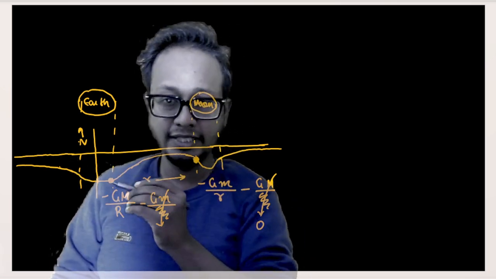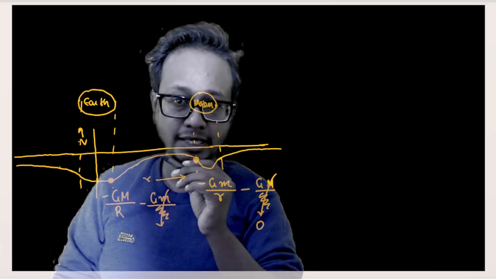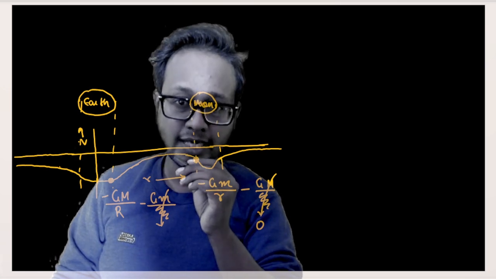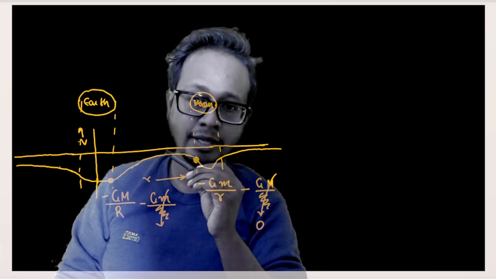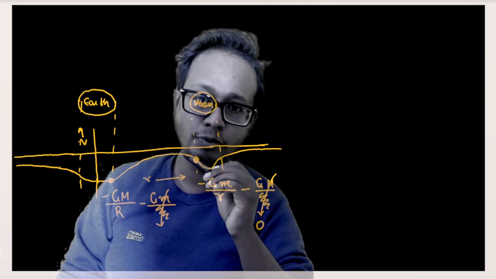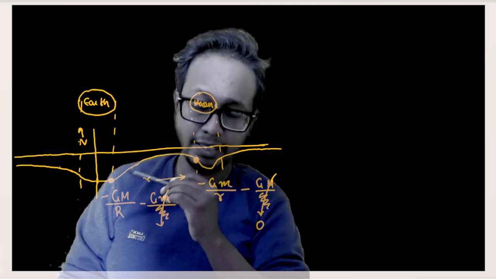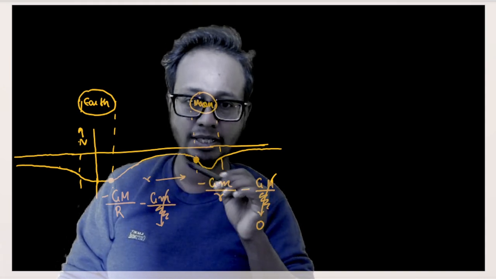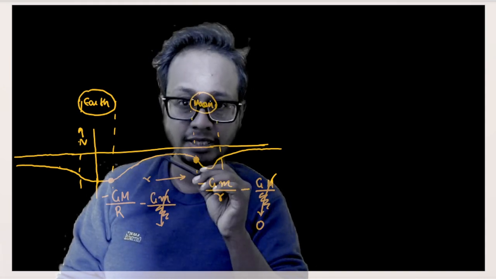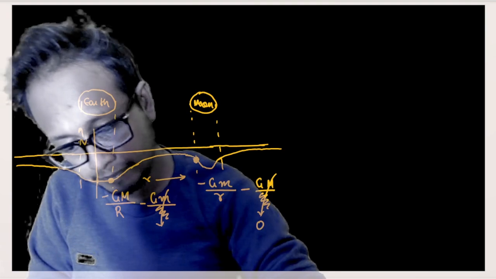So I must give it sufficiently enough energy so that it comes out here. And when it comes out here at zero field or maximum potential or near about zero potential, okay, after this point, what will happen? The moon will automatically pull the body towards itself, isn't it? Imagine a ball going towards a hill. Okay, what is the minimum energy that I must give so that it reaches out here? The minimum energy that I must give is this much, isn't it? This much energy.